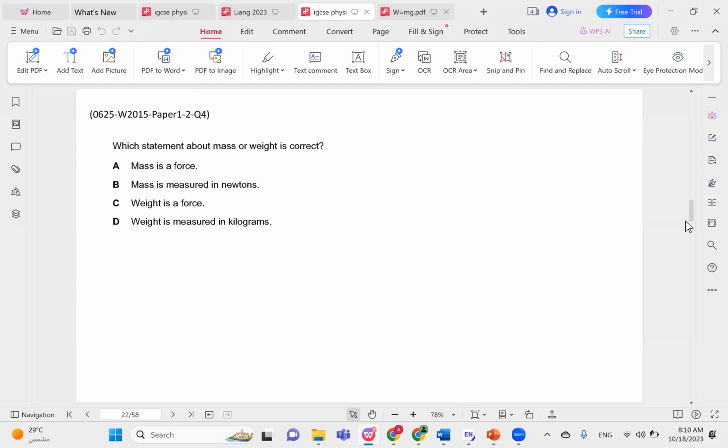Which statement about mass or weight is correct? Mass is a force. No. Mass is measured in newtons. Incorrect. Weight is a force. This is correct. Weight is measured in kilograms. This is incorrect. So the correct choice is C. Remember that mass is measured in kilograms and weight is measured in newtons. So the units here were switched. So the correct choice here is choice C.